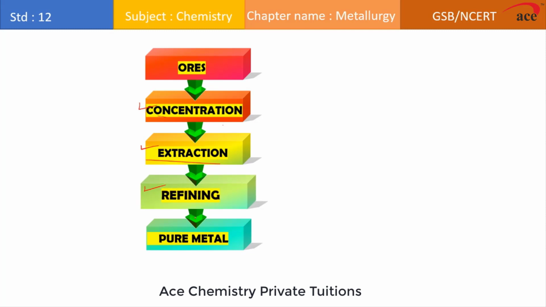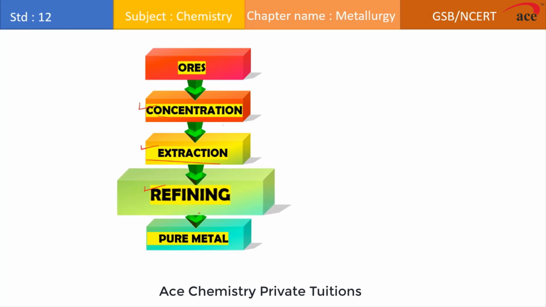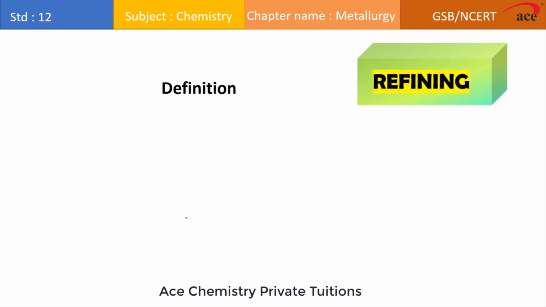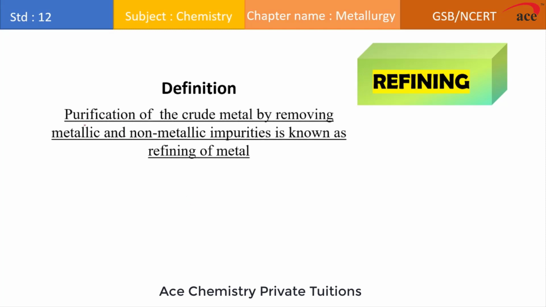So in science, when we discuss refining, refining can be defined as purification. It's a very important word here. It's a purification of crude metal. Now, what do you mean by crude metal? This is the metal which is obtained by the step called extraction and which consists of unwanted particles.